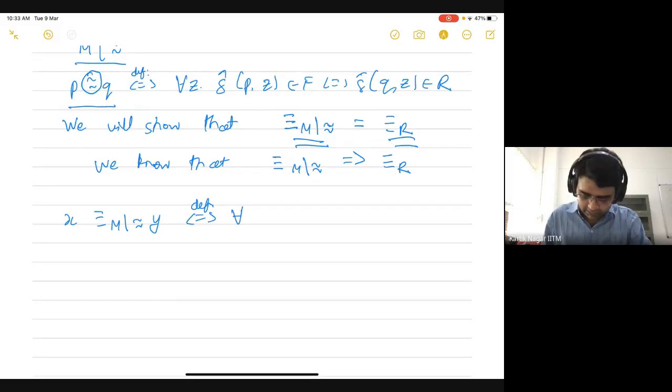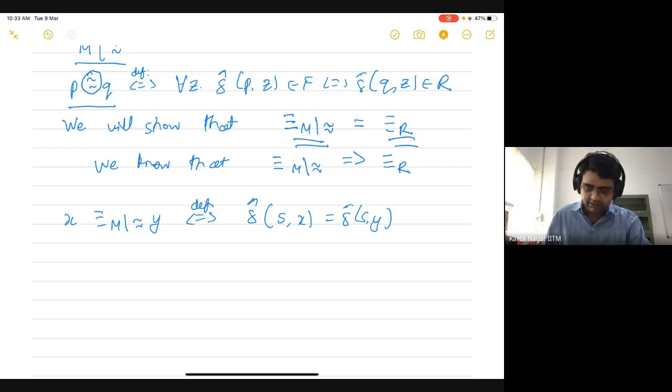So if and only if delta hat of s comma x is equal to delta hat of s comma y.